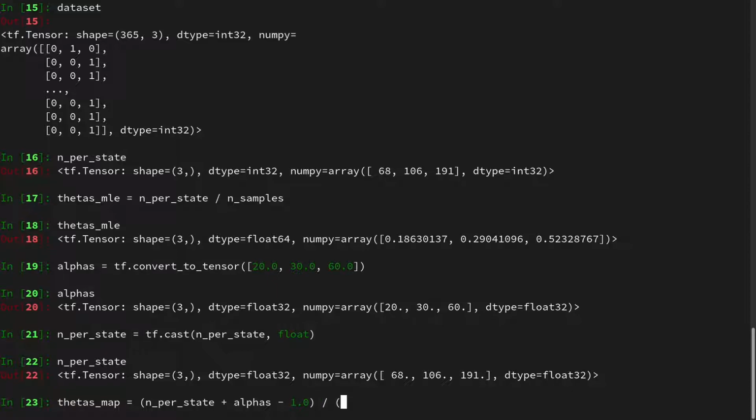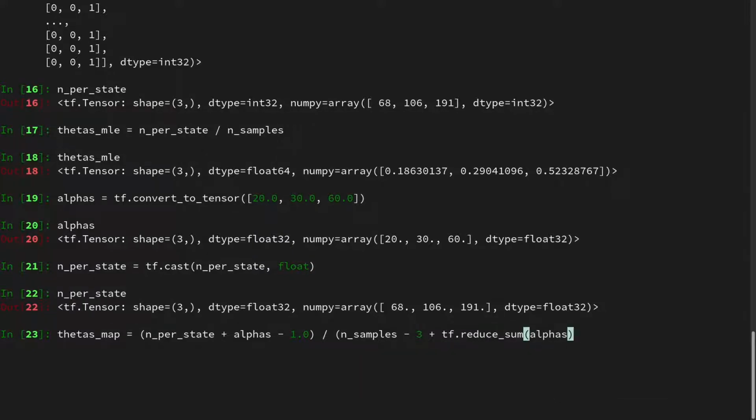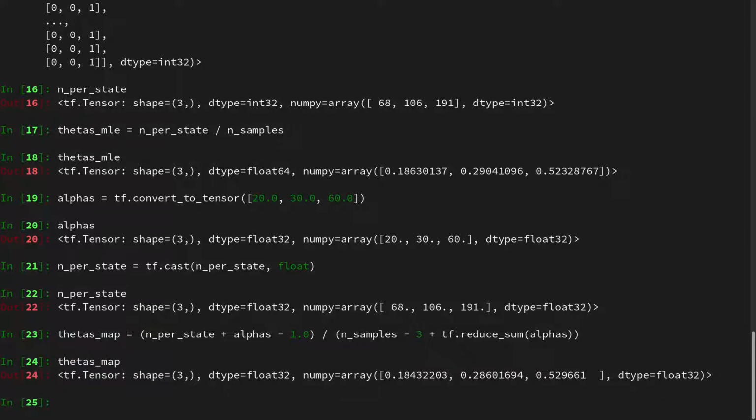And we divide by the number of samples, which was our n, minus the number of states, which I did not define, but we used 3 states. And then plus tf.reduce_sum, and then we reduce over the alphas in order to have the summation over all the alphas. And then we can look at the MAP estimate for the theta, and we see it is different from the MLE estimate, but not too different.